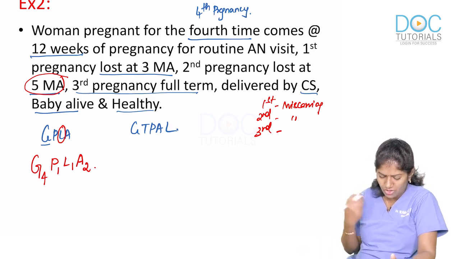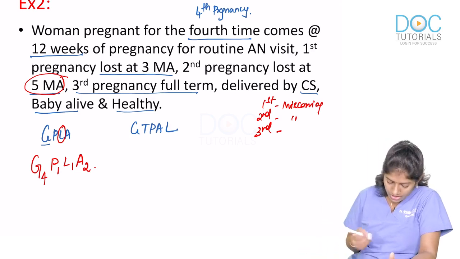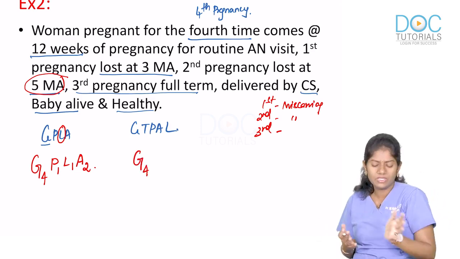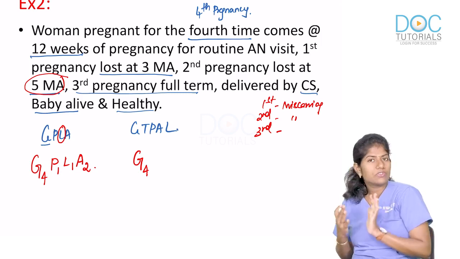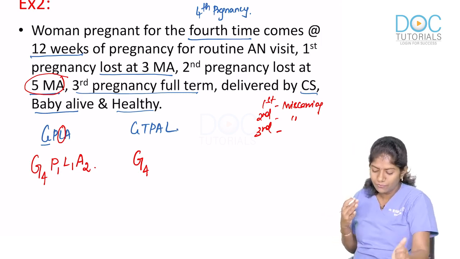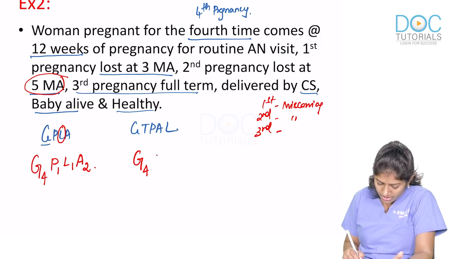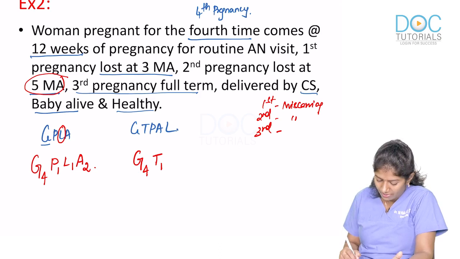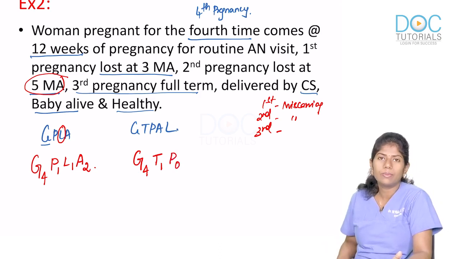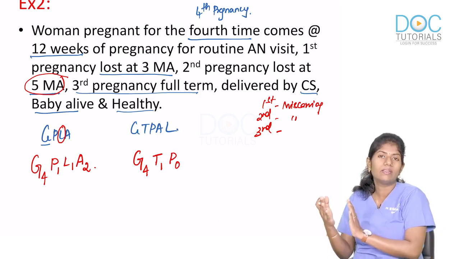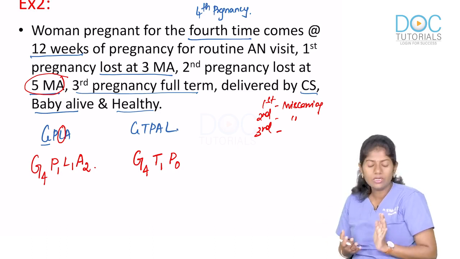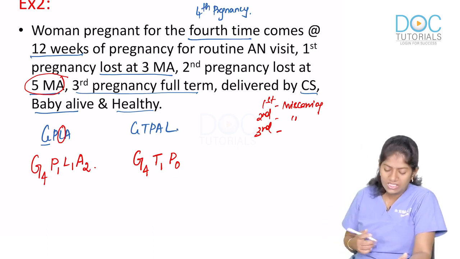Right. So now we will put a GTPAL score for her. G will not change. Gravida is 4. Term and preterm: here we have only one pregnancy which has crossed the period of viability and that is a full term pregnancy, and therefore T will be 1. One term pregnancy in the past. No preterm pregnancies in the past. Preterm means, between 28 and 37 weeks, if she has delivered any baby then it would come under preterm. Here there are no preterm pregnancies in the past.